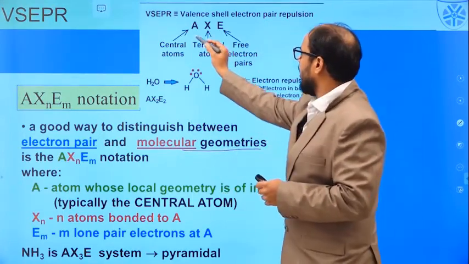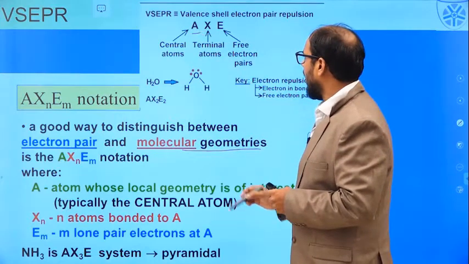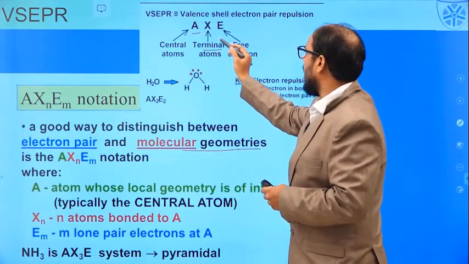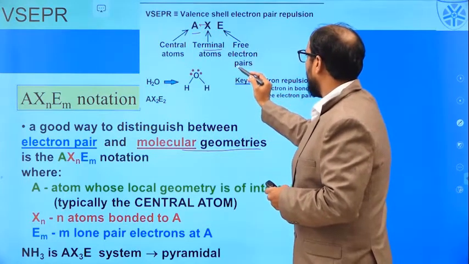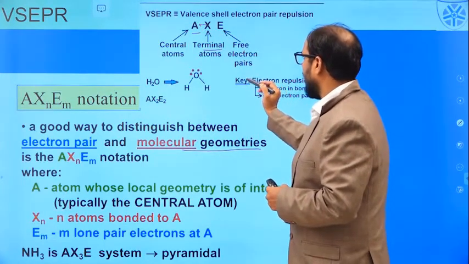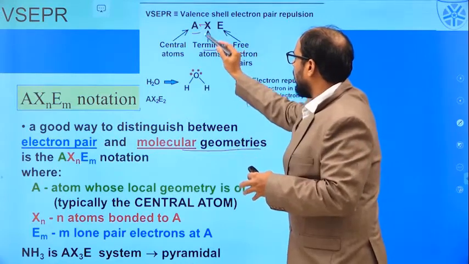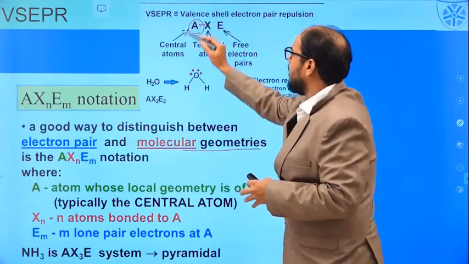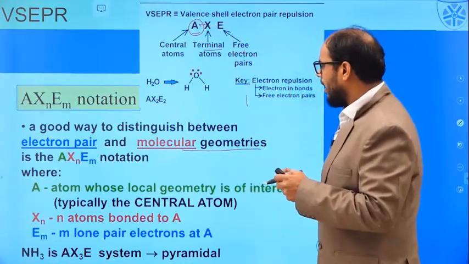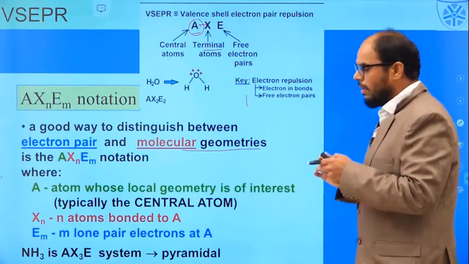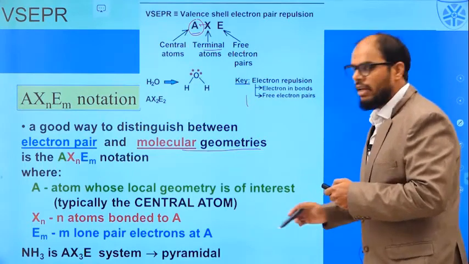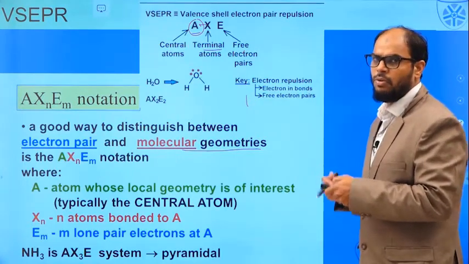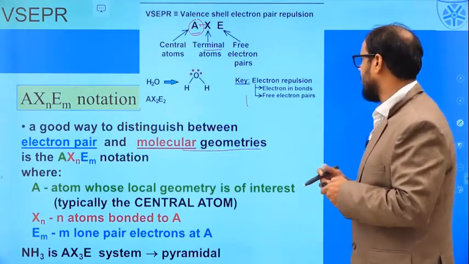Here A is the central metal atom and X is the atoms which are attached to A, and E is the electron pairs, generally the lone pairs of electrons surrounding the central metal atom. And this notation was applied to the water molecule, ammonia molecule and many other such molecules which we are going to know in the coming slides.